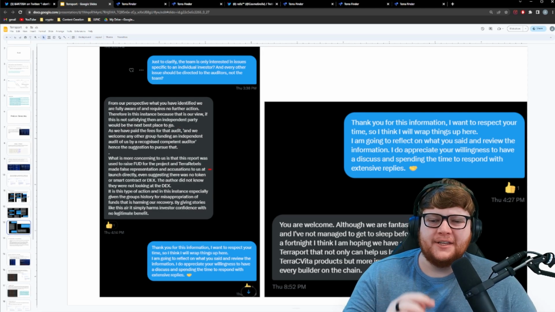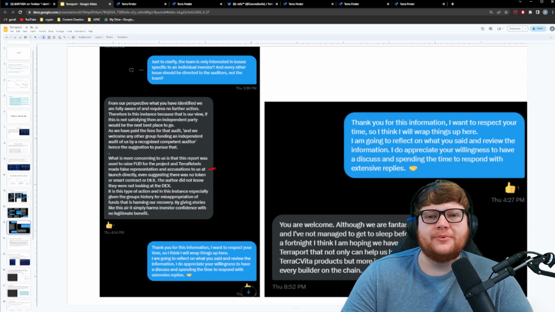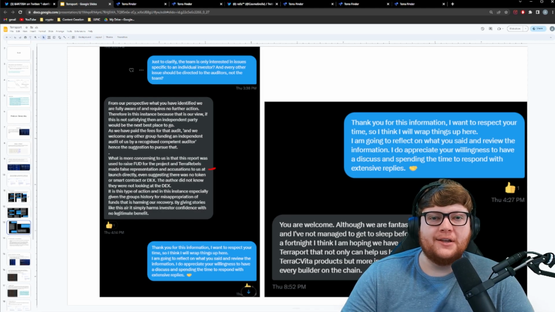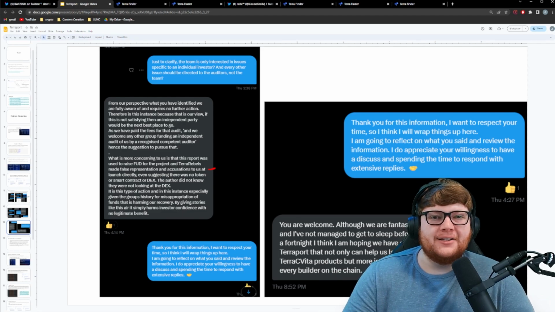And then he went on about something else, saying what is more concerning to us is that this report was used to raise FUD for the project, and Terra Rebels made false representations and accusations to us at launch directly. Now, this was in regards to a different article that ended up being posted that showed some security issues in Terraport, which, as we know now, apparently there was a lack of security across the board in the Terraport ecosystem.